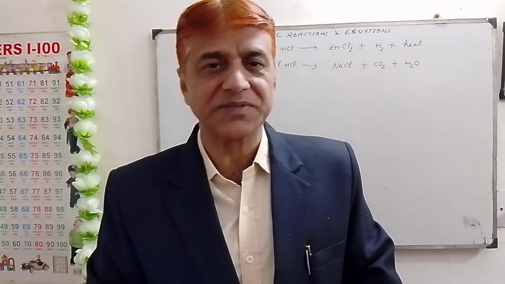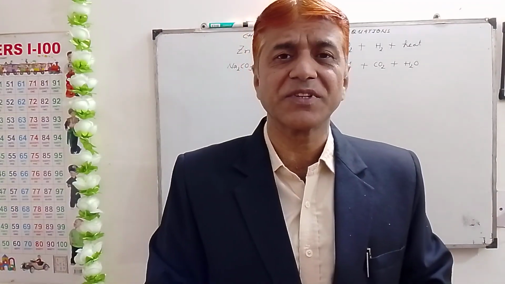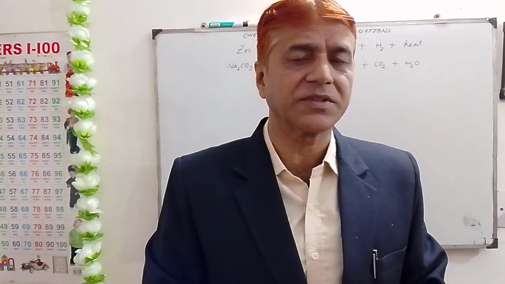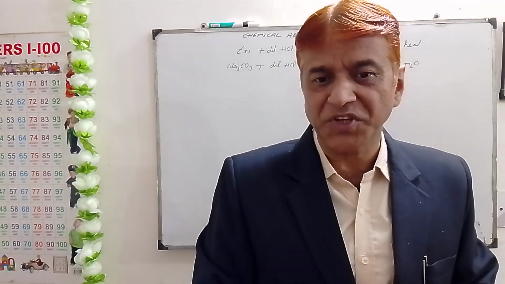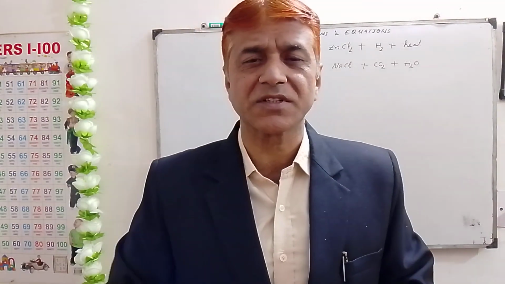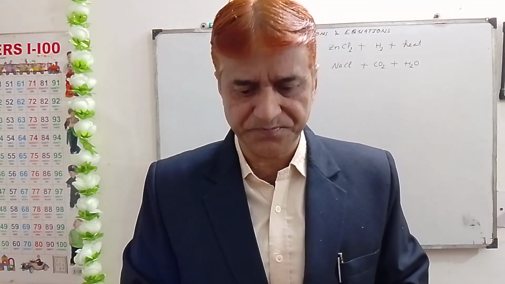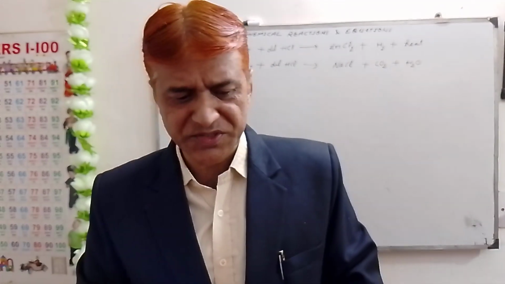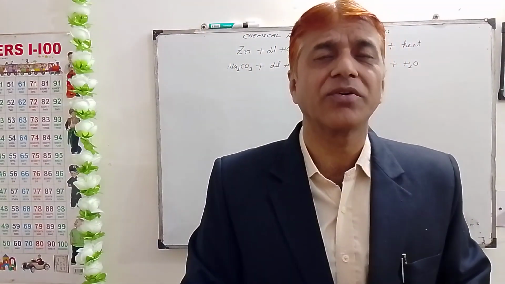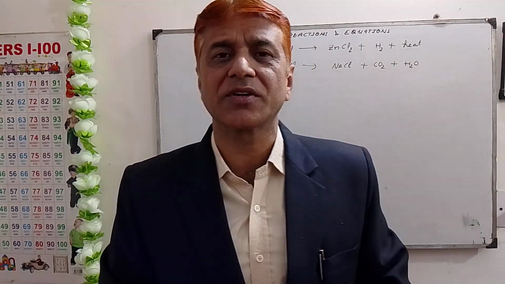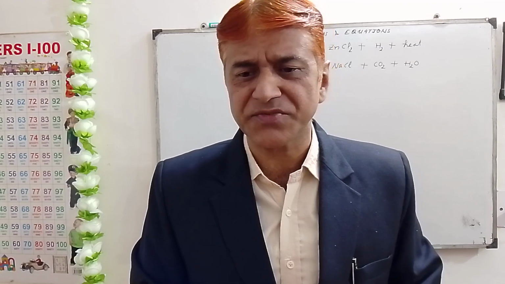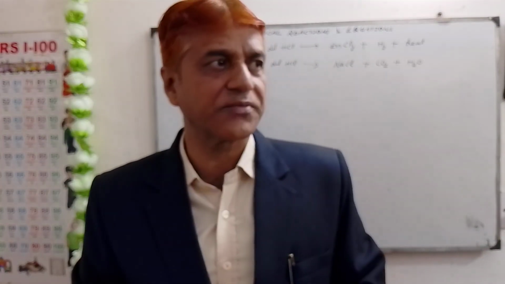So students, before we start today's topic, I would like to give you a fast recapitulation of the things which we have discussed in yesterday's video. We had studied yesterday that not all chemical reactions are carried out in the chemistry lab. There are many reactions which we encounter in our day-to-day life.